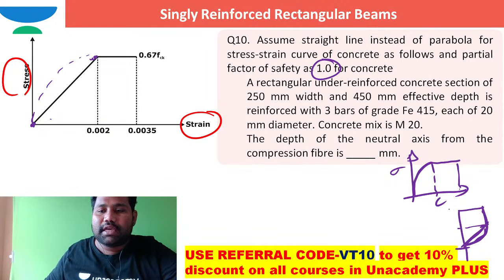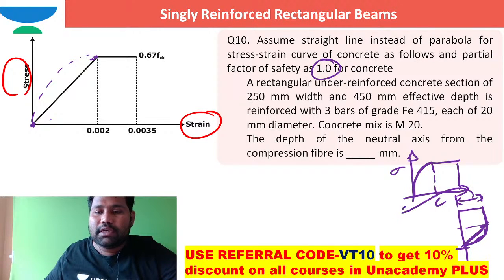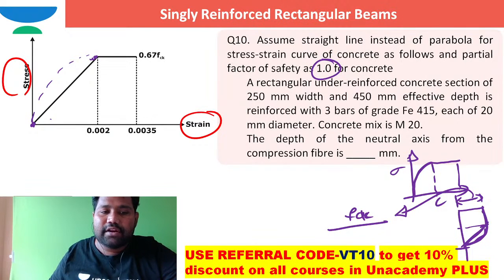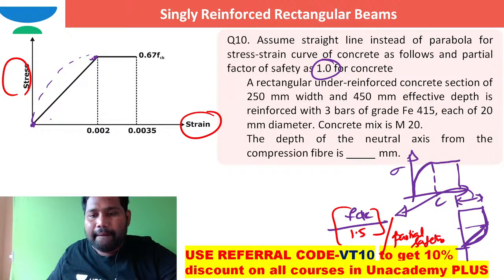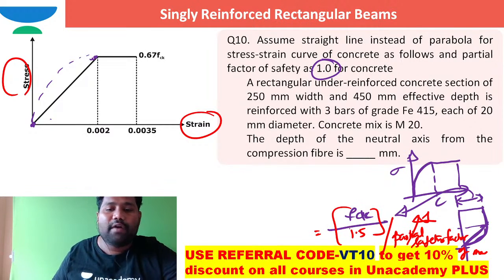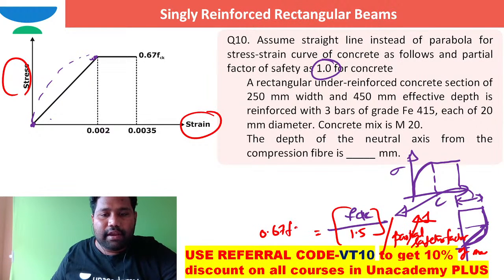So here in this case, this value is FCK by, I need to write first, the shape and size factor of concrete divided by the material safety factor of concrete, right? The shape and size factor of concrete is 1.5, divided by the partial safety factor of material. What is the partial safety factor of material? It is 1. So directly the answer is FCK by 1.5. So if it is 1, FCK by 1.5, it is 0.67 FCK.